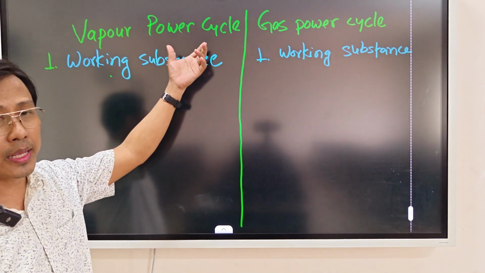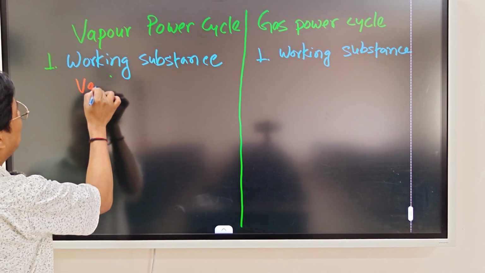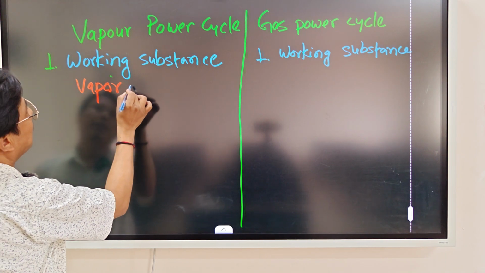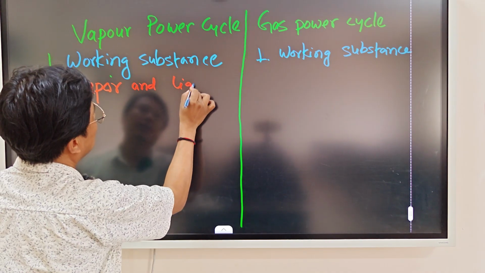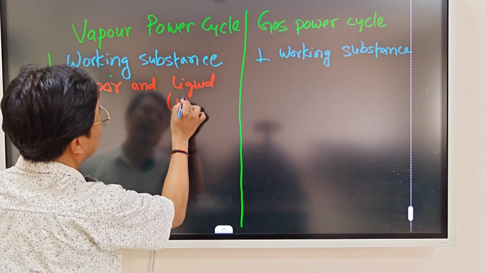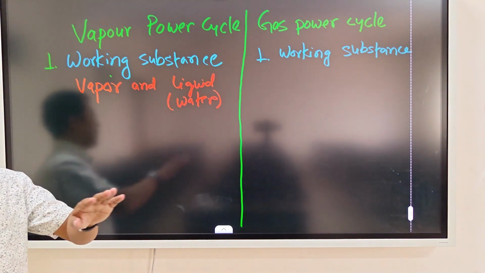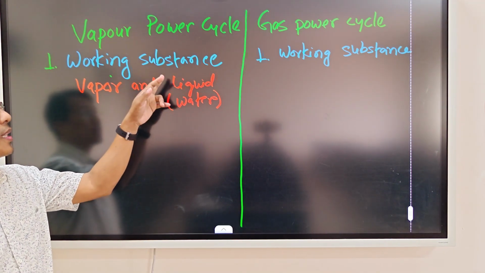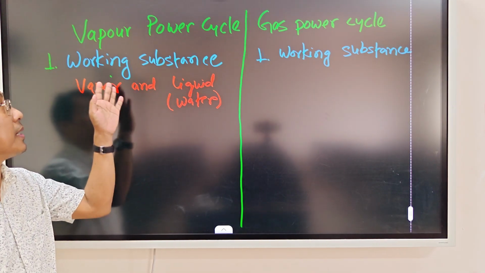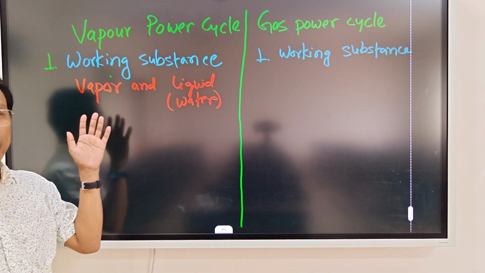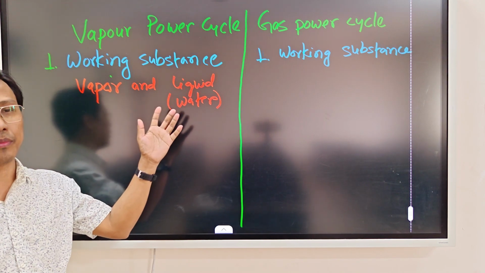In the vapor power cycle we have working substance as vapor and liquid, mainly water. So in the vapor power cycle the working substance is either vapor or liquid. Inside the vapor power cycle there will be the working substance which is having vapor and liquid condition.